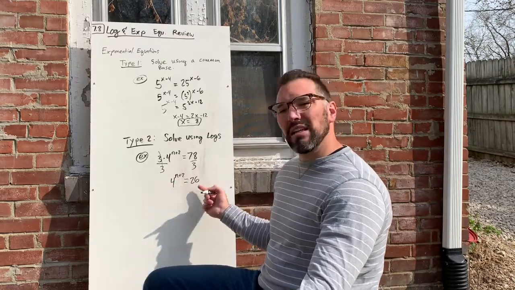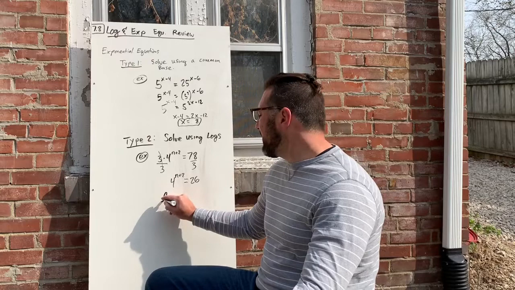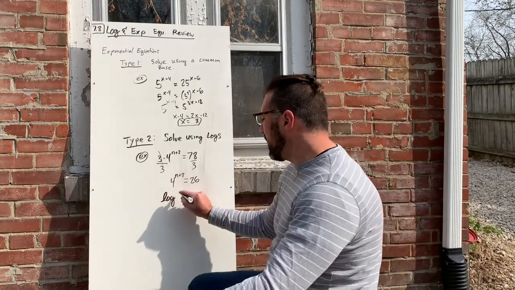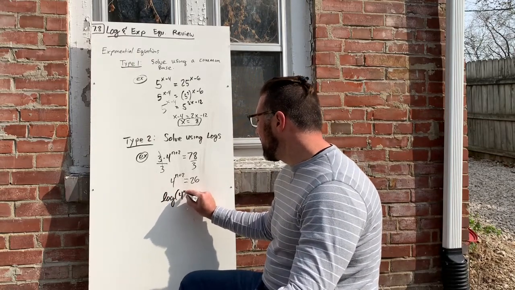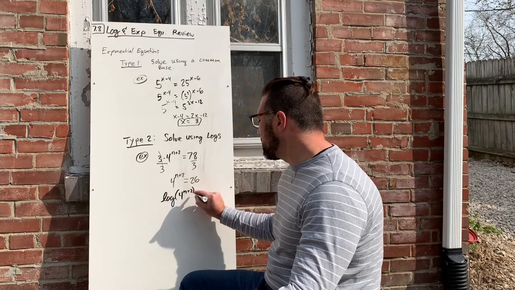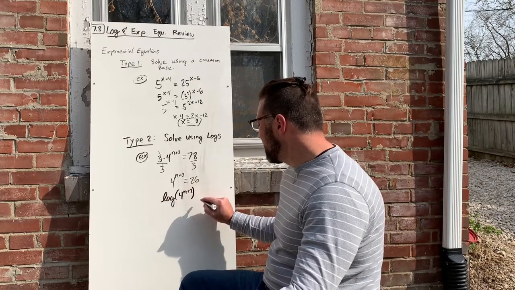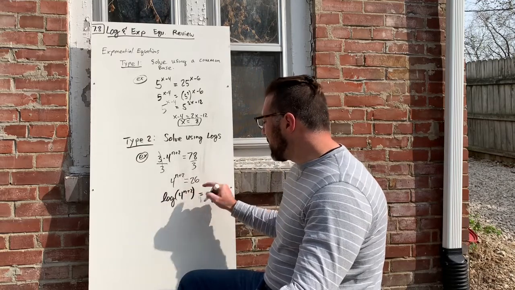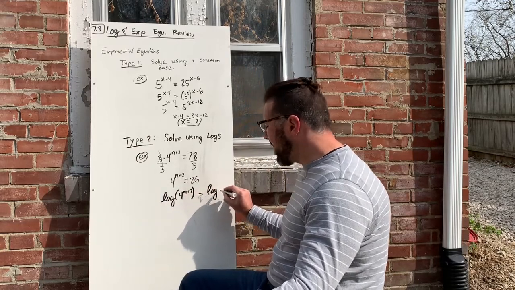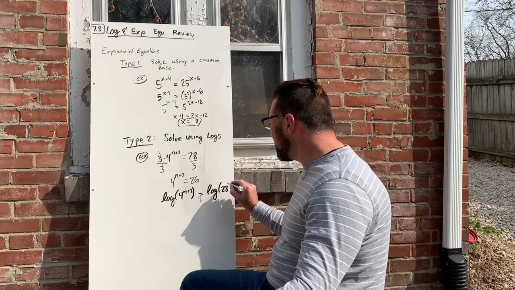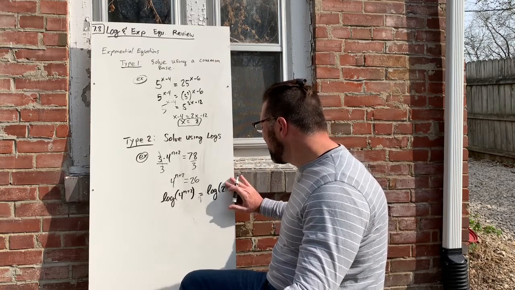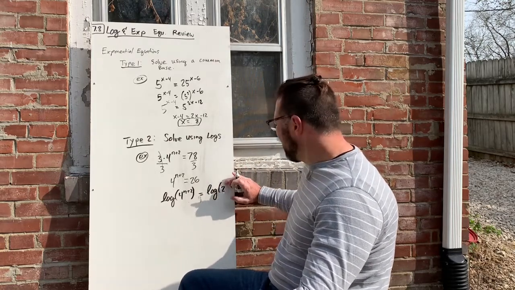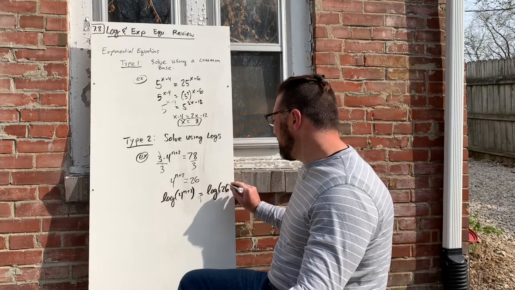Since these 2 things equal the same thing, that means that if they are both an input in a log, right, that will equal the same thing as well. I'm just using both of these as inputs for a log, and I'm using the common log because that's what my calculator has. And I love my calculator because it's easy peasy.